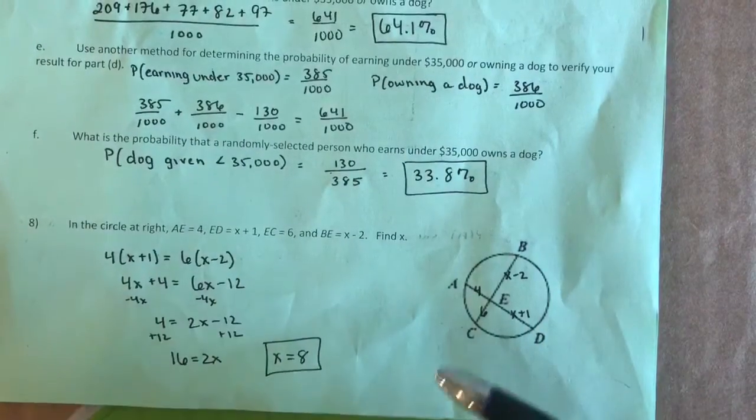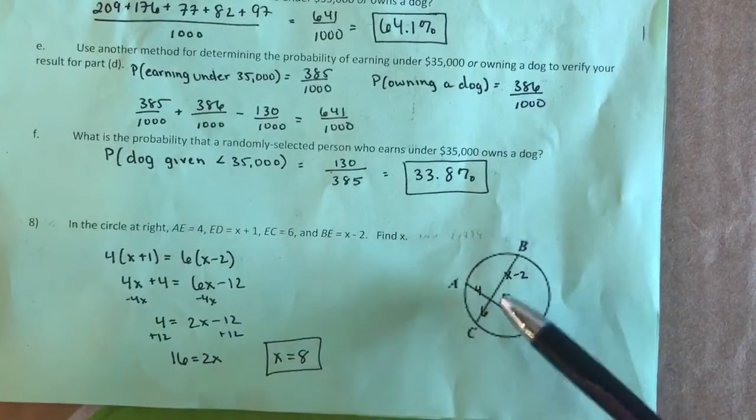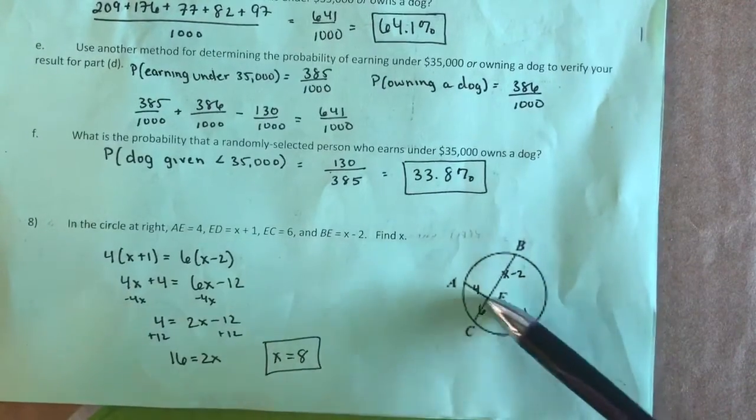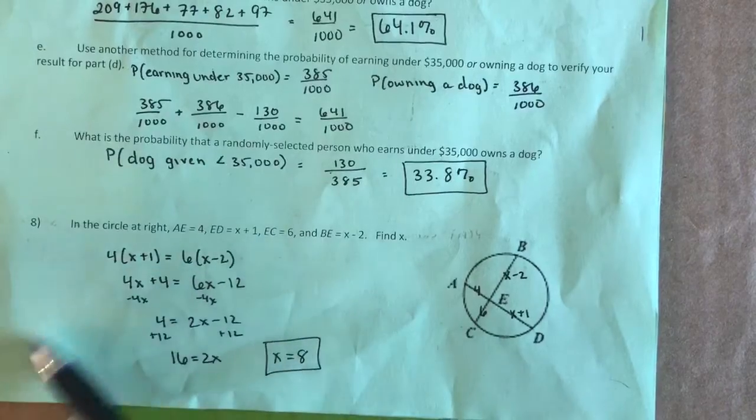8 is another problem, just like the very first problem on this review guide, taking BE times EC equals AE times ED, setting it up in an equation like this and solving for X.